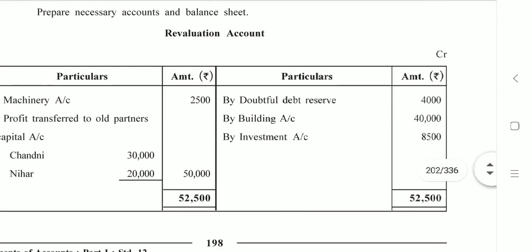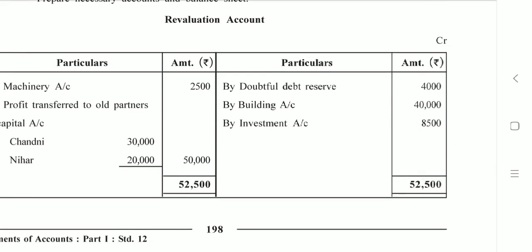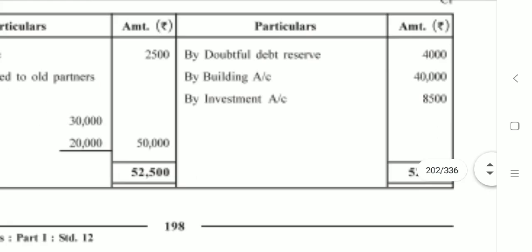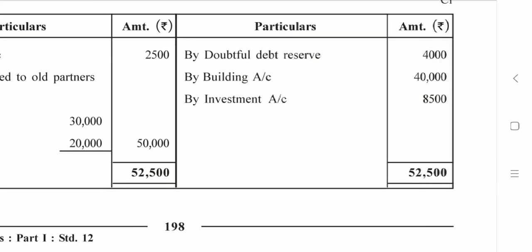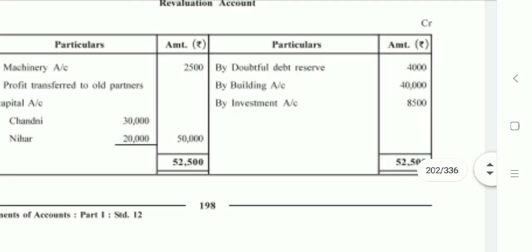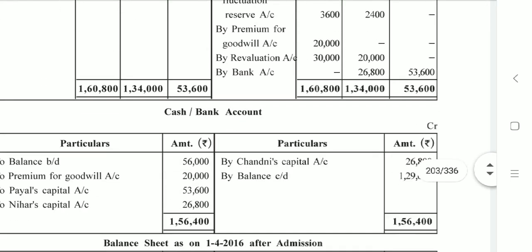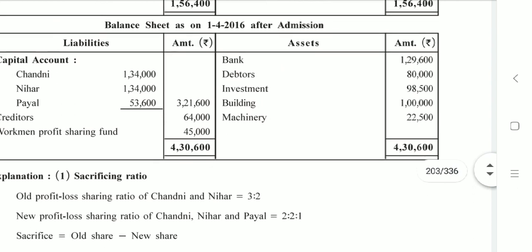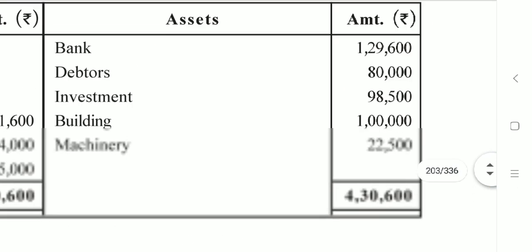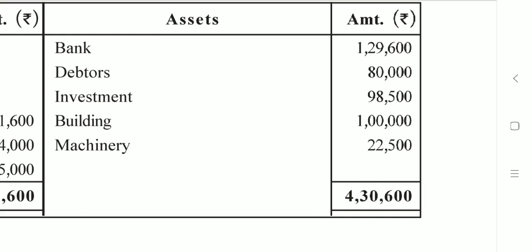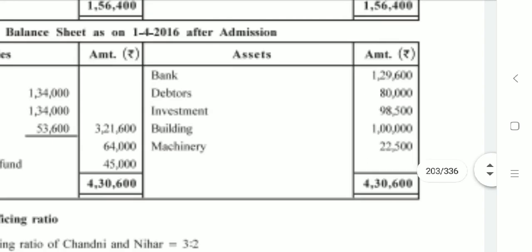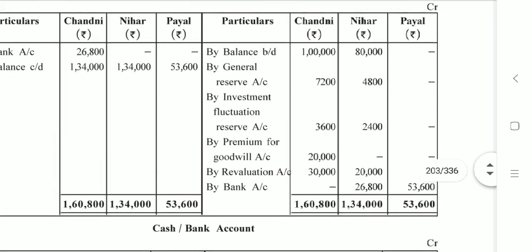So increase in the value of an investment will again be recorded on credit side of revaluation account by investment account 8,500. So the new value of investment in the new balance sheet after admission, you can check previous to building, 98,500. Okay. Then the next adjustment,